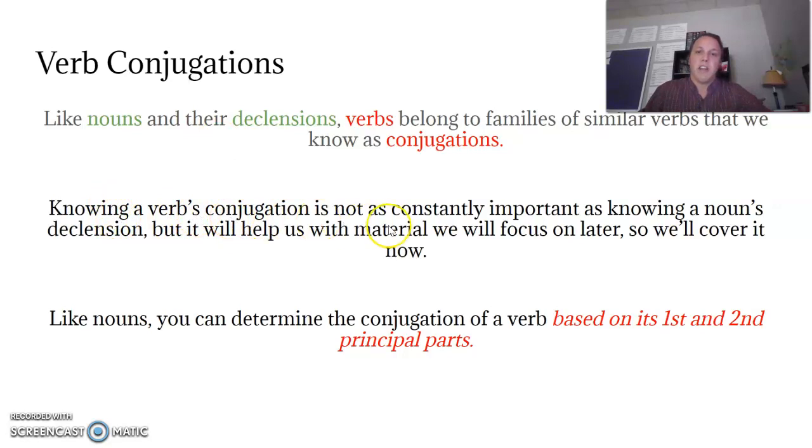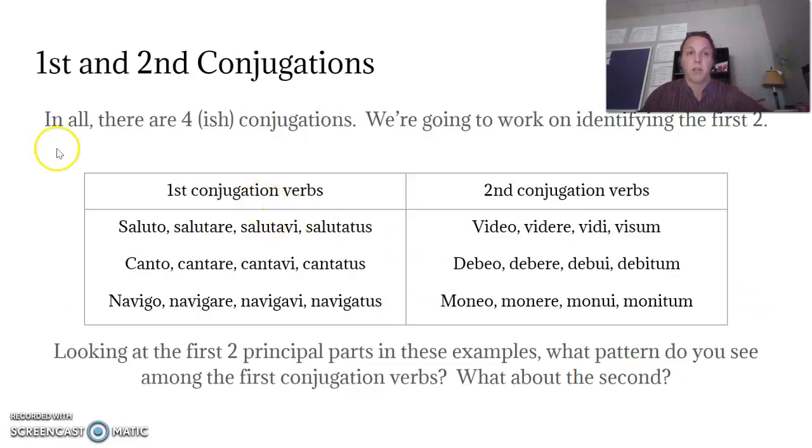Knowing a verb's conjugation is not as important as knowing a noun's declension, but there are important moments where you do need to know the conjugation of a verb in order to form it properly. We're not going to go too in depth on why it's important right now. I just want you to learn how to identify the conjugation of a verb. It's just like nouns: you look at the first two principal parts, saluto, salutare, video, videre. Let's look at how this works.